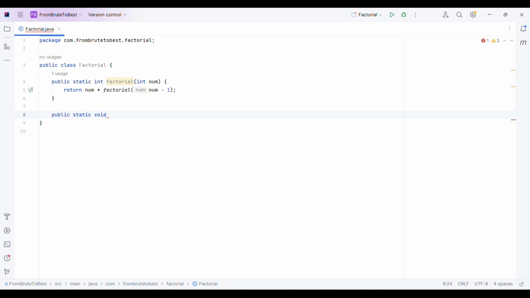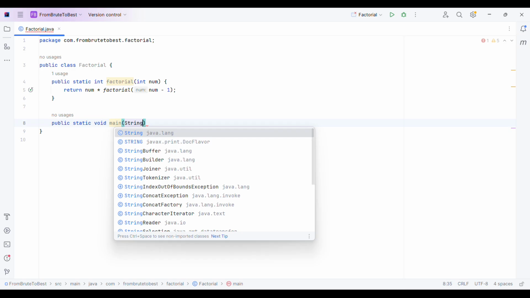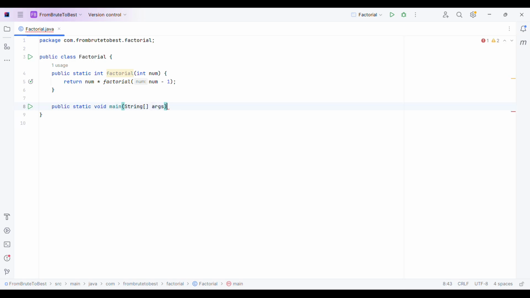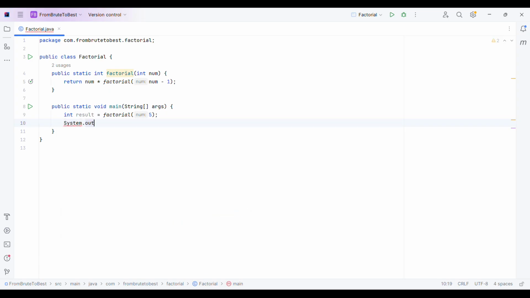From there I will basically call this factorial method. Result equals to factorial of, let's say I want to find factorial of 5. Let me add system sys out.